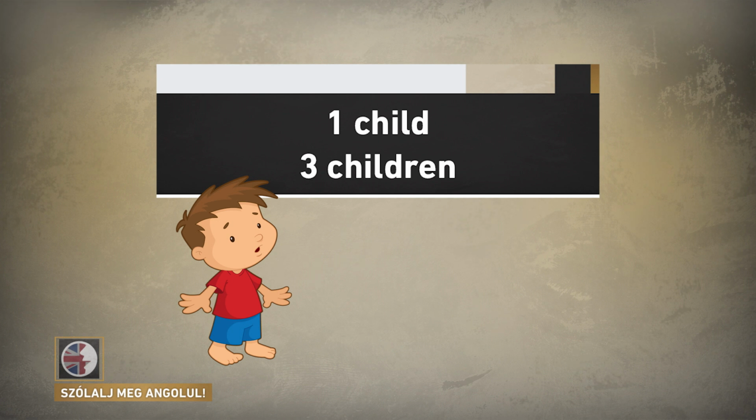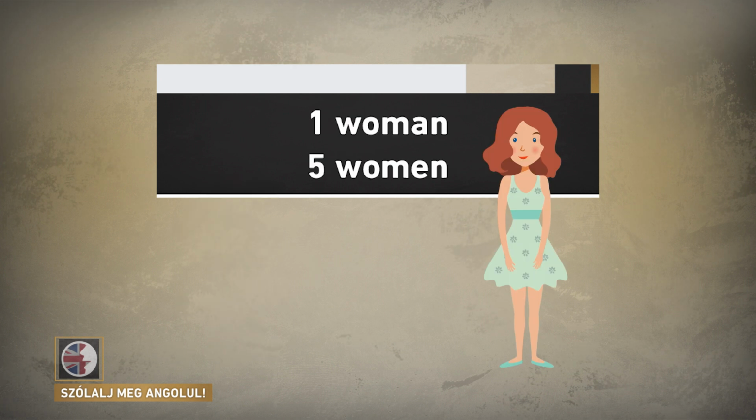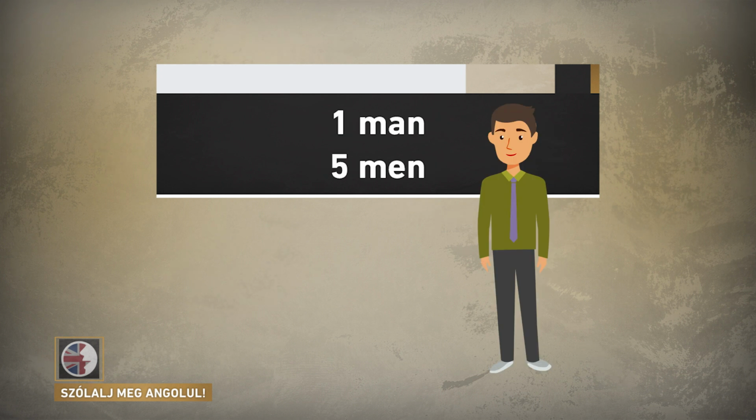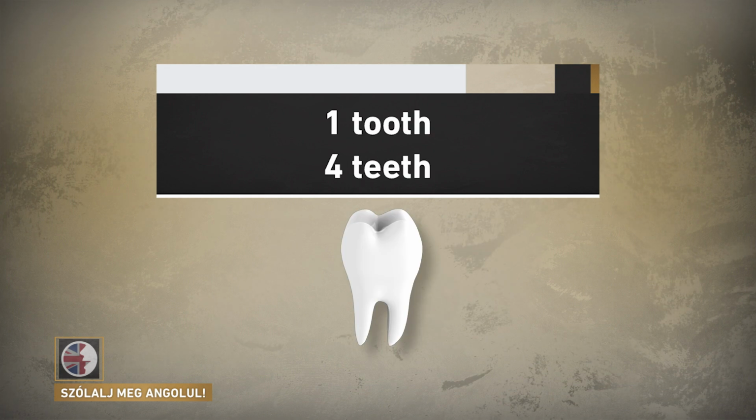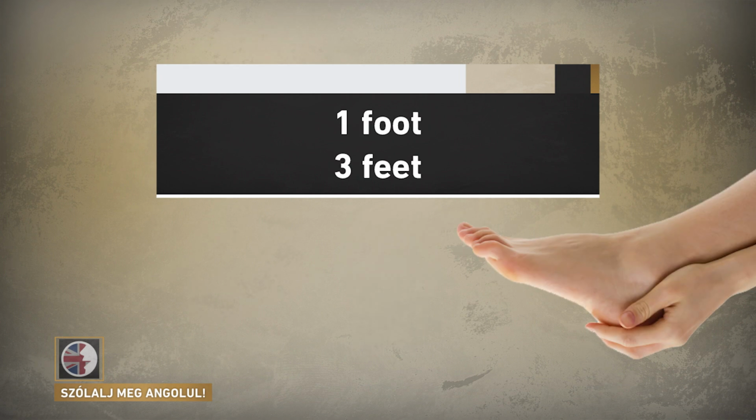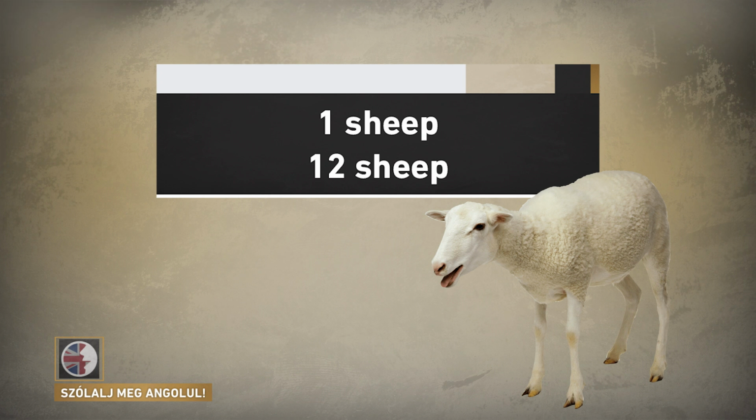1 child, but 3 children. 1 woman, but 5 women. 1 man, but 5 men. 1 goose, but 4 geese. 1 tooth, but 4 teeth. 1 foot, but 3 feet. And my favorite, 1 sheep, but 12 sheep.